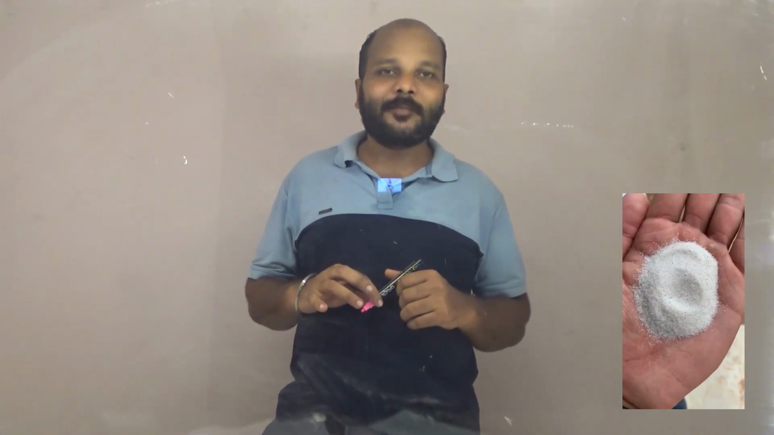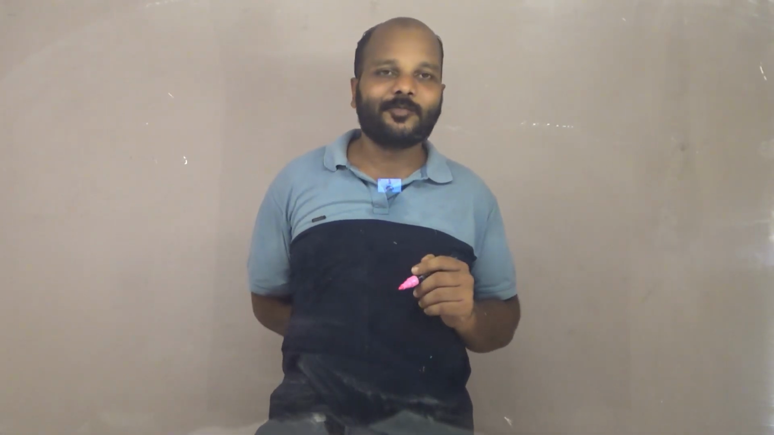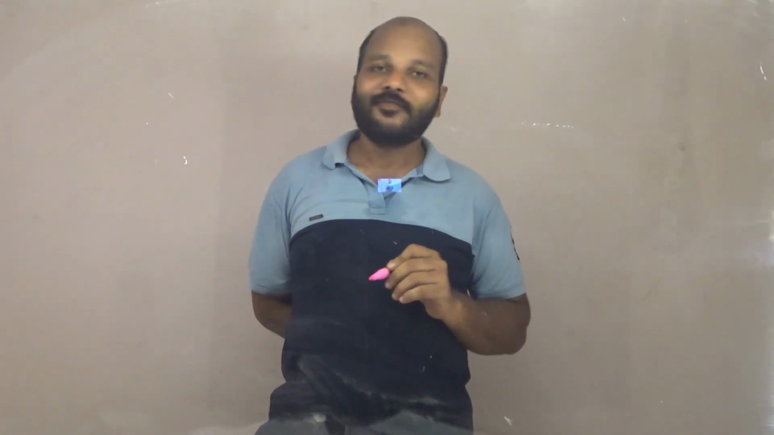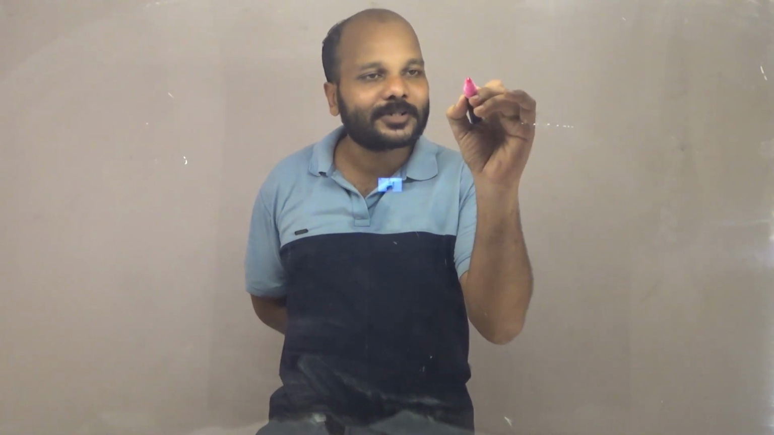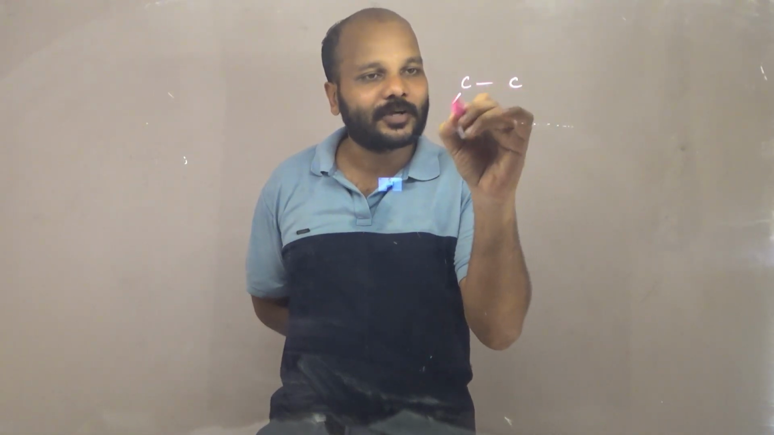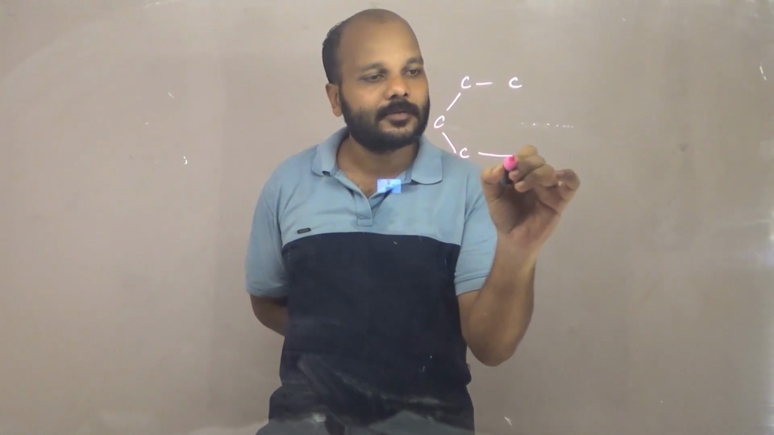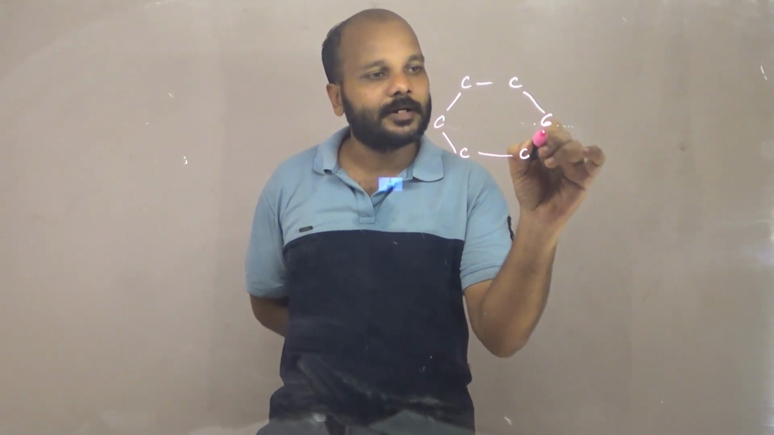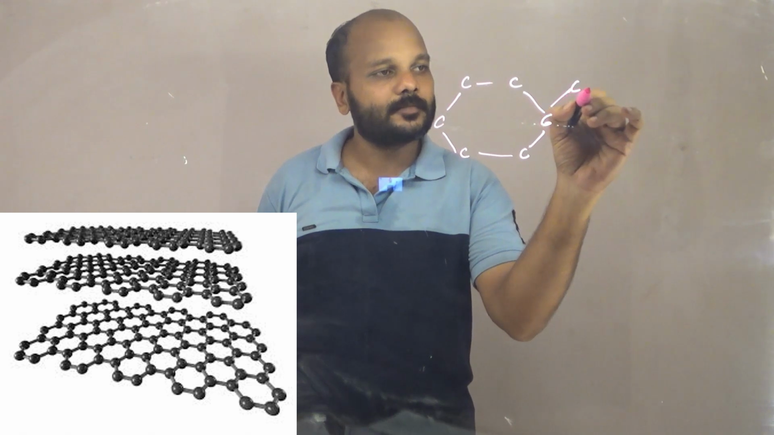Similar to diamond and silica, there is one more giant covalent structure, that is graphite. Graphite is also made only of carbon. If you look at graphite, its structure is something like this. Each carbon is bonded to 3 carbons.